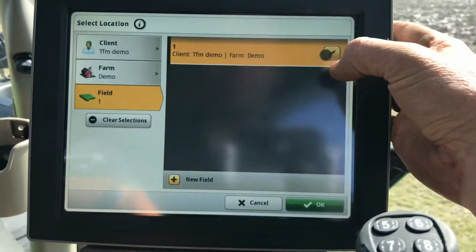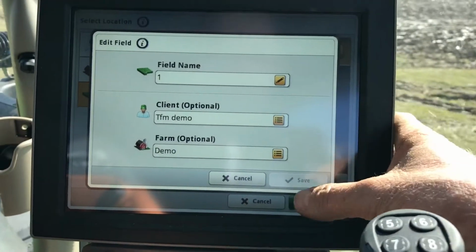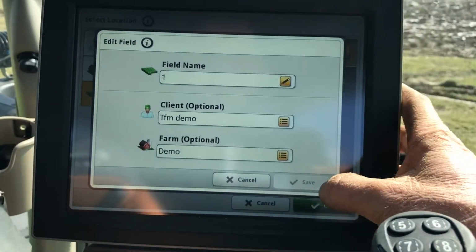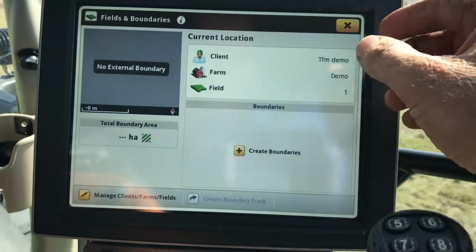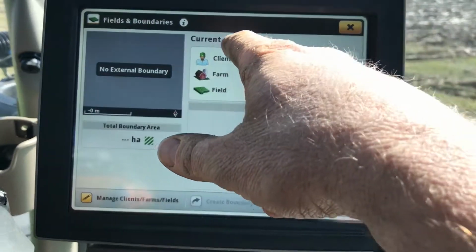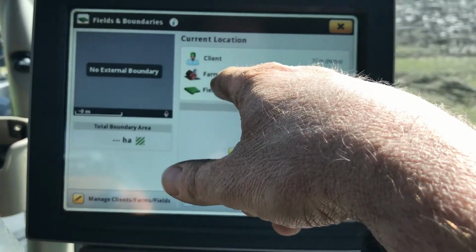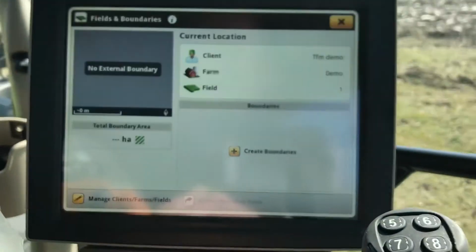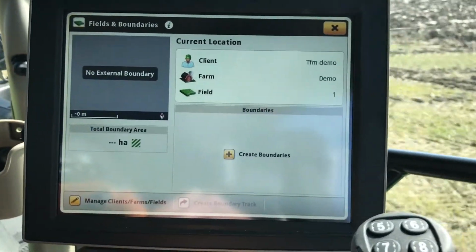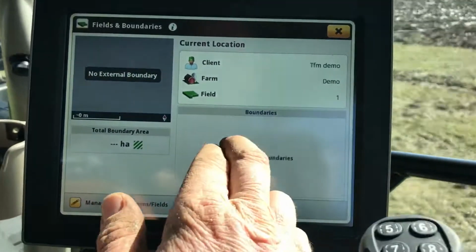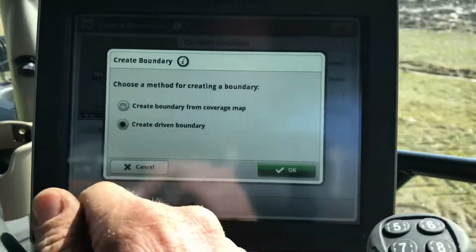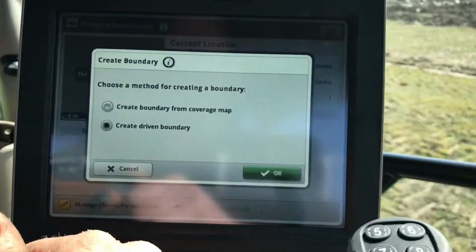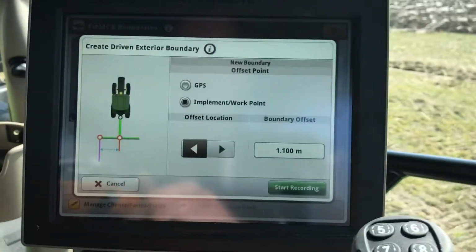If you want to edit that, you hit the little spanner sign or the little pencil sign and change that. So that's all saved. So we'll get into it and we'll click OK. Now we're in DEMO. You see on current location we have it down as client, farm and field. And what we'll do now is we'll create a boundary as we're driving around here, and we'll say create boundary, and we'll say we'll create a driven boundary because we don't have one previously done from a coverage map, so we'll click OK to that.